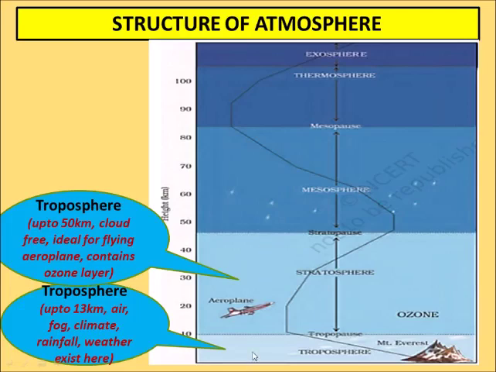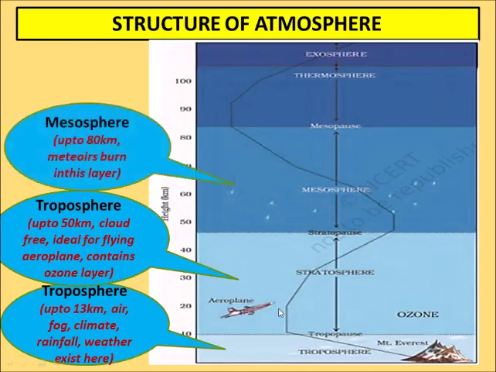The height is much more than that of the troposphere, and it is cloud free, meaning there are no clouds and no rainfall, and this is perfect for flying aeroplanes, and it also contains the ozone layer. Next is the mesosphere. It is up to 80 kilometers, and meteors which fall from the universe burn in this layer when they fall towards the earth.